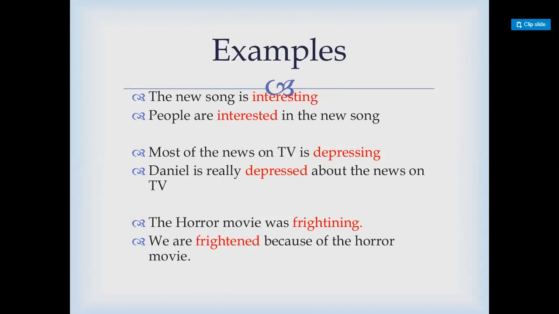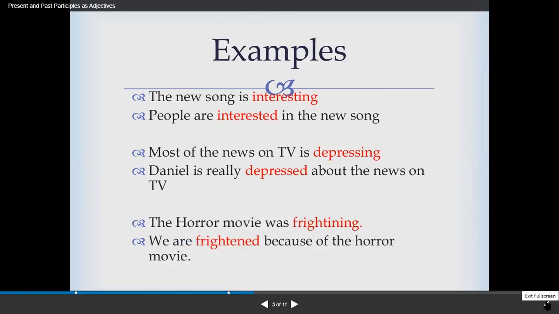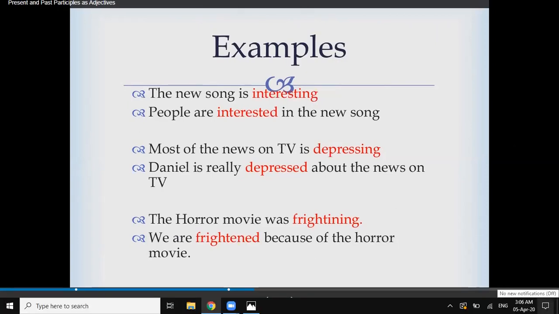Most of the news on TV is depressing. Daniel is really depressed about the news on TV. The first one describes something. The second one, which is the past participle, describes how the person is feeling. The horror movie was frightening, and we were frightened because of the horror movie. Once you have understood participles as adjectives, you can complete the exercises in the grammar booklet.